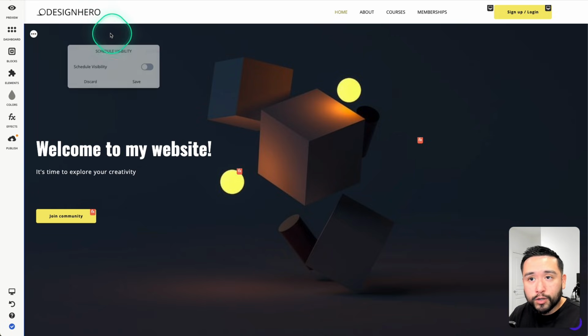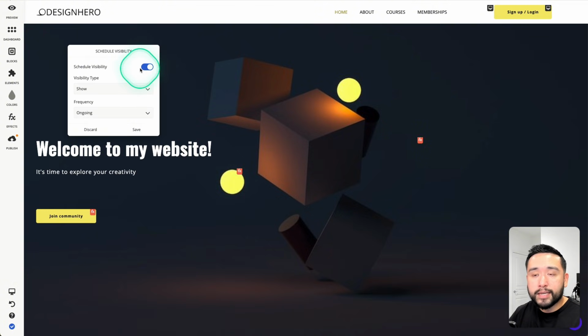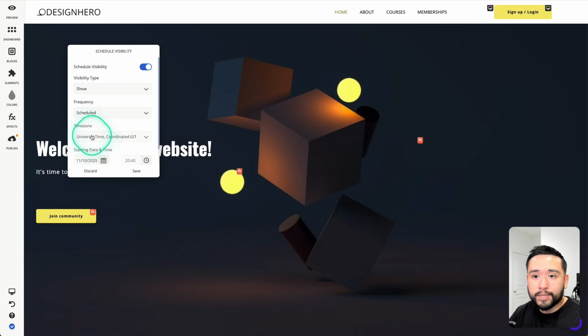You could schedule visibility. So maybe if you are running a special sale, maybe like a Black Friday sale, you can turn this on. So maybe you can either show it or hide it on a specific date and time. So I think that's pretty neat.